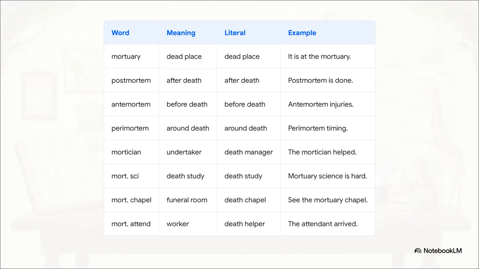Okay, it's pretty fascinating how these clinical terms build directly on the MORT root to describe absolutely crucial healthcare practices. Just look at the precision here. We've got postmortem, which literally translates to after death, sitting right alongside antemortem, occurring before death, and perimortem, meaning right around the time of death.